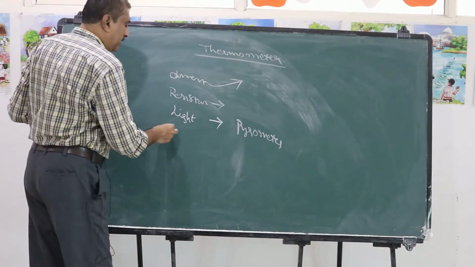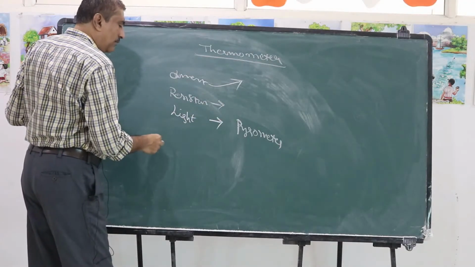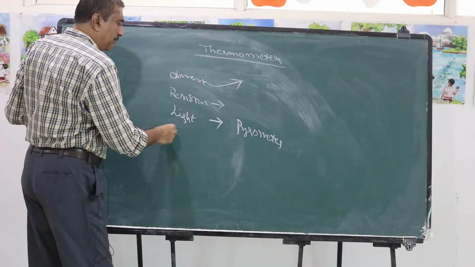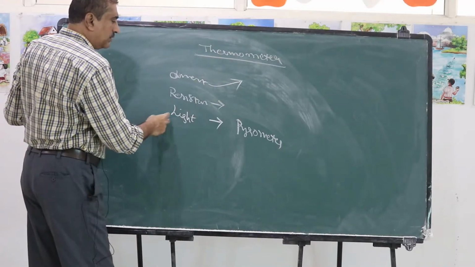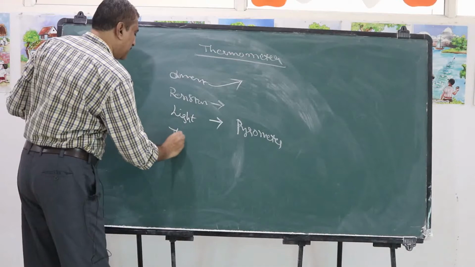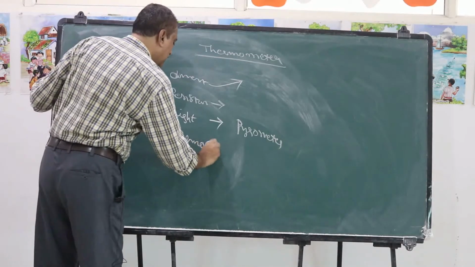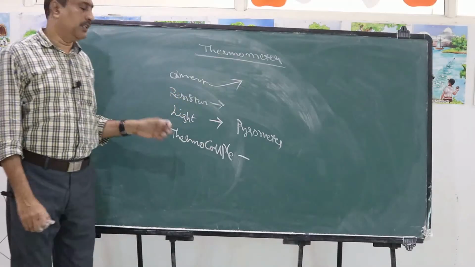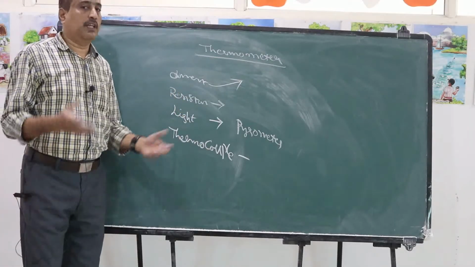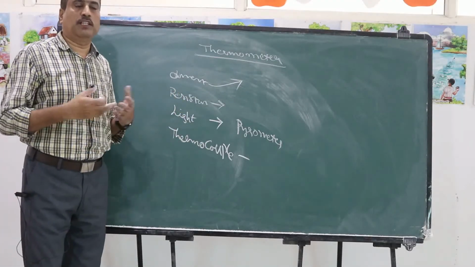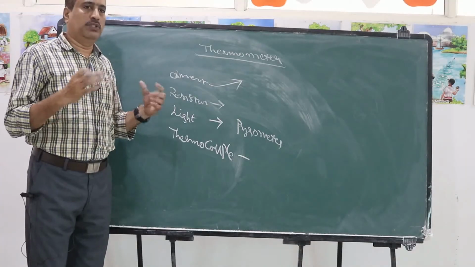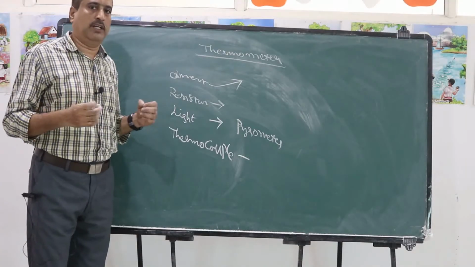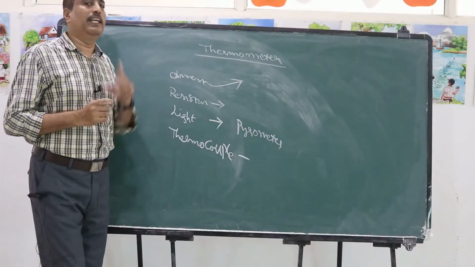And the next one is thermoelectric measurements, thermocurrent or thermocouple. Already we have discussed the thermocouple and thermoelectric effect. If two junctions of two dissimilar metals are maintained at two different temperatures, an EMF is induced.